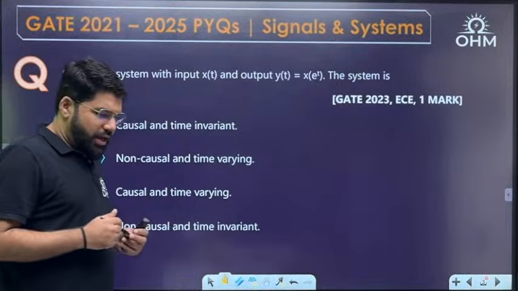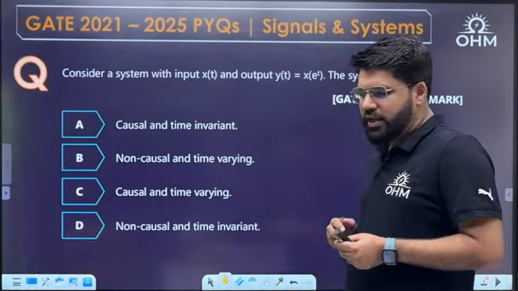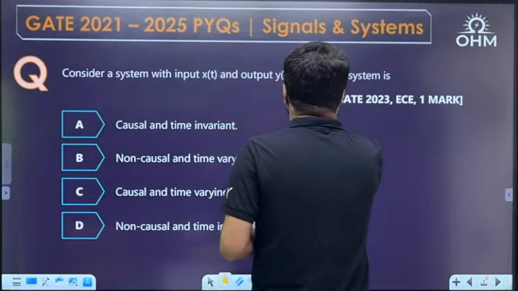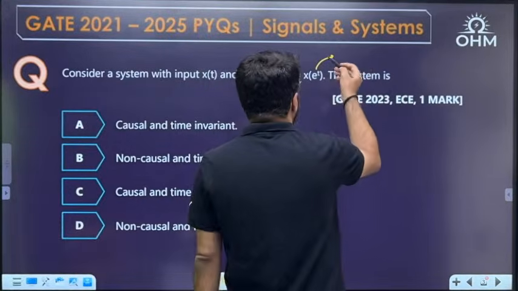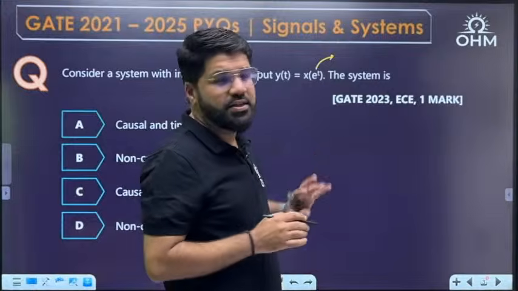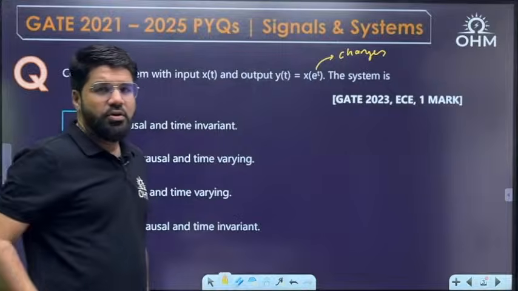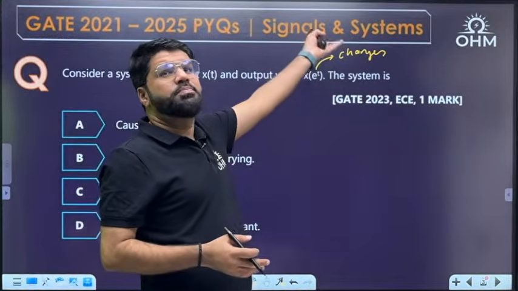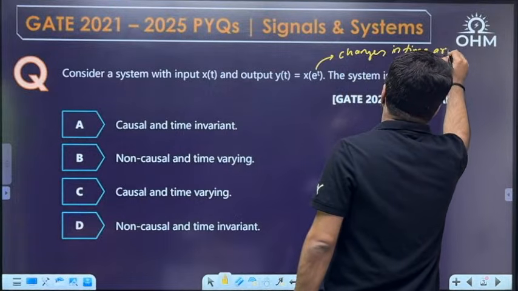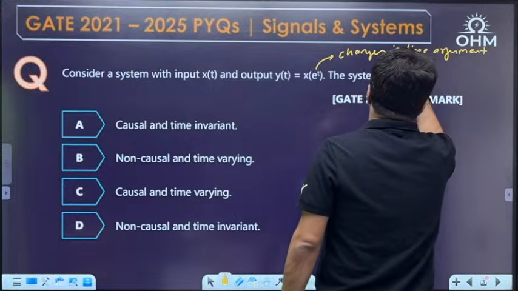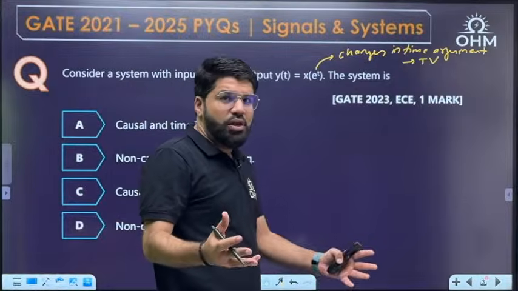A very simple way to comment on this, if you have followed any of my classes earlier. See here, y(t) is x(e^t). There is a separate function of time, changes in the time argument. Like if it was x(t), the time argument is t, but here the time argument is made a function of t. Changes in time argument will always make the system time varying. You should know this technique.